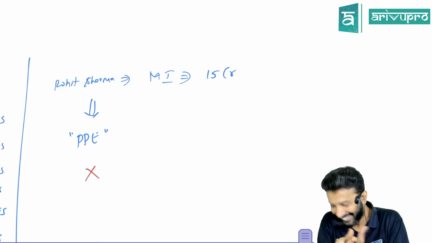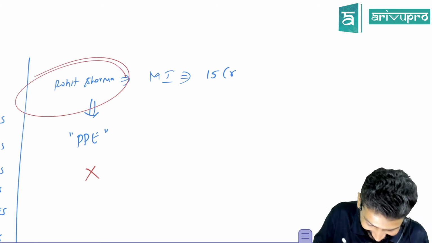Animal today. You made Rohit Sharma an animal today.